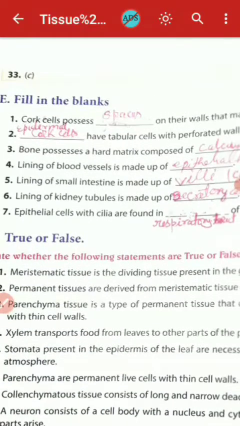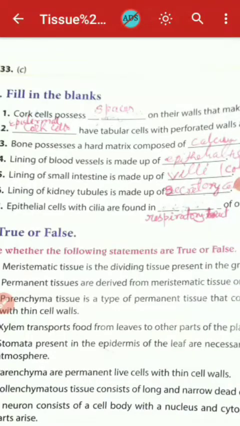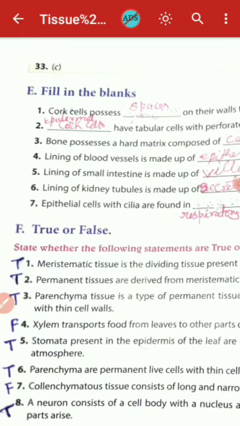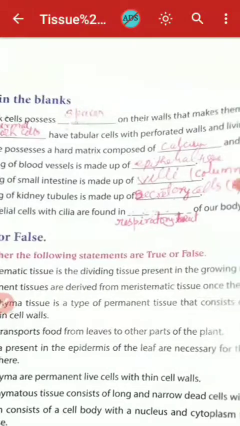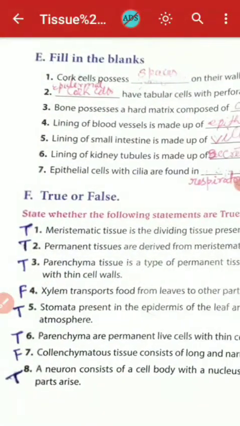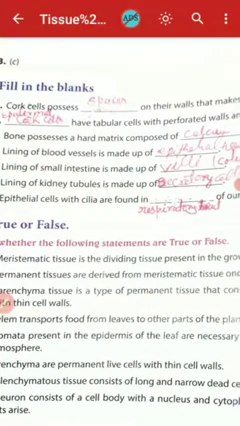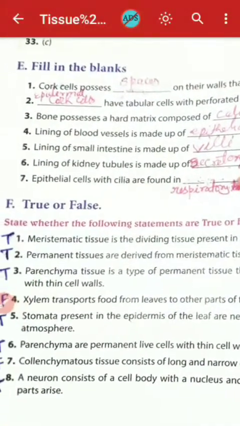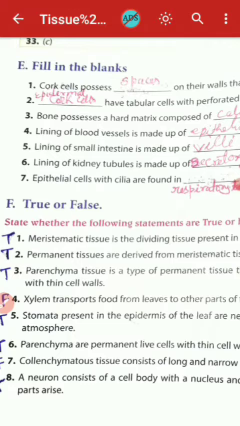In this part, you will see the filling the blanks. On the screen there are some questions in different groups, like filling the blanks, true or false, match the column, etc., and diagram based questions.